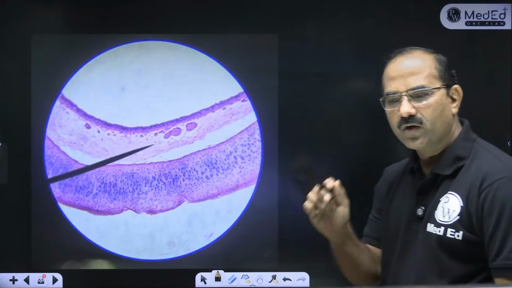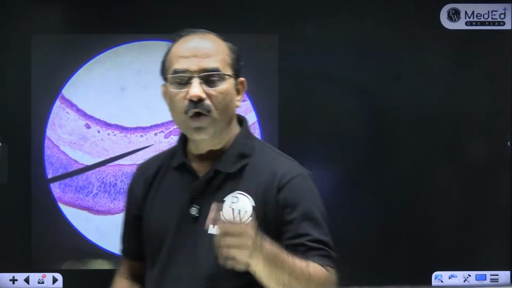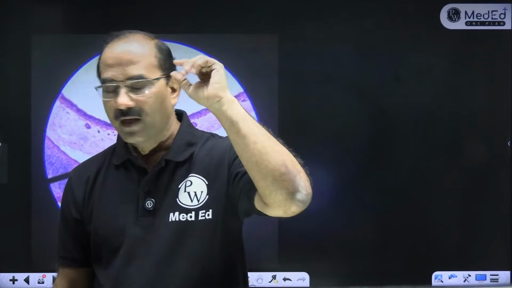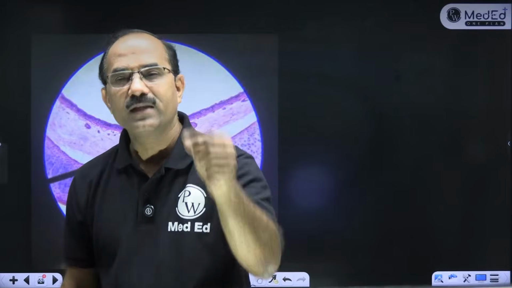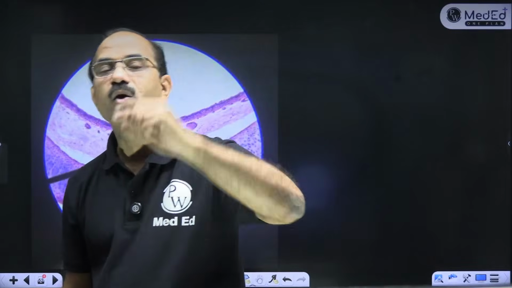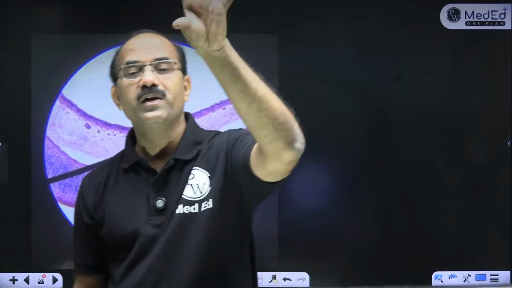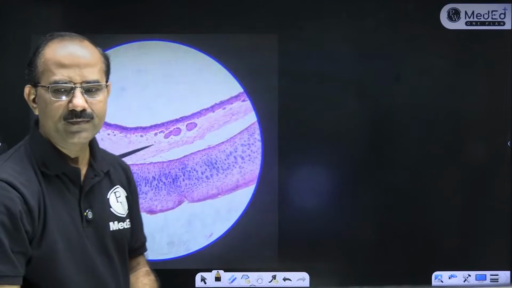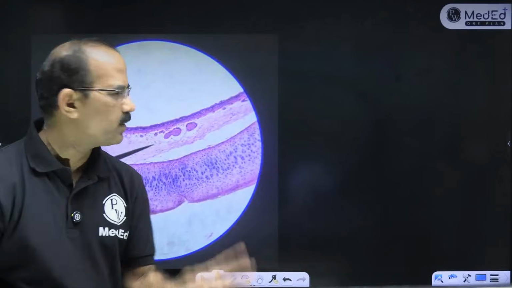Pseudostratified ciliated columnar epithelium with goblet cells. Pseudostratified ciliated, there is no stereocilia here. It is pseudostratified ciliated columnar epithelium with goblet cells. That is respiratory epithelium. You should know this. There's no stereocilia, or if there are, very few.